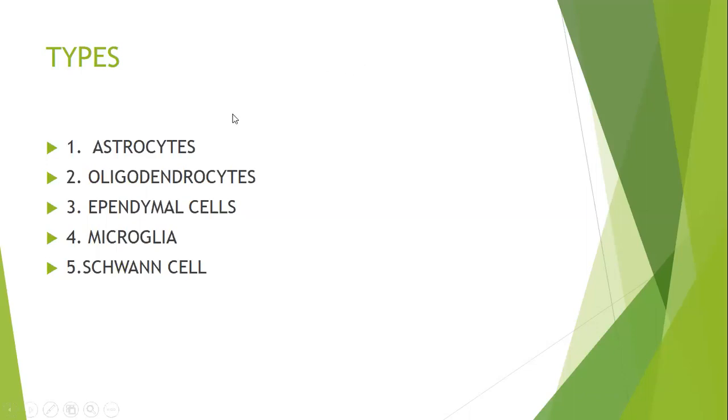What do astrocytes do? Astrocytes form the blood-brain barrier and maintain the chemical environment of the brain. Oligodendrocytes have the same function as Schwann cell, doing myelination of central nervous system nerves. Ependymal cells synthesize the cerebrospinal fluid in the ventricles of the brain. Microglia are fixed tissue macrophages of the brain. Their function is phagocytosis of injurious agents, bacteria, and viruses in the brain, and the debris present in the dead neuron may also be engulfed by these microglia.